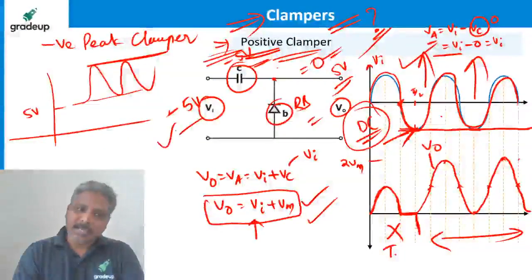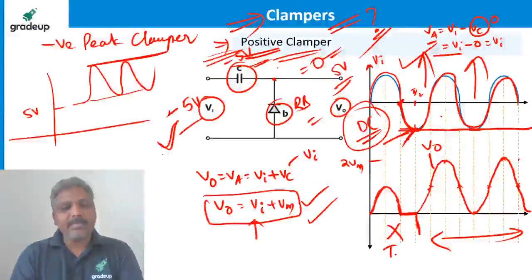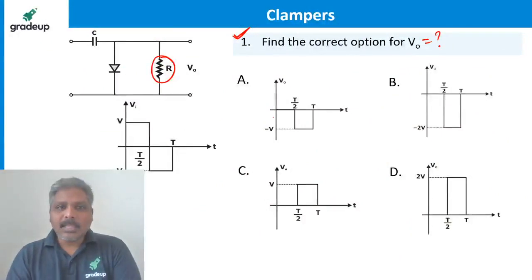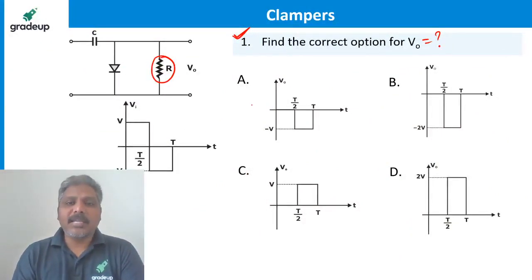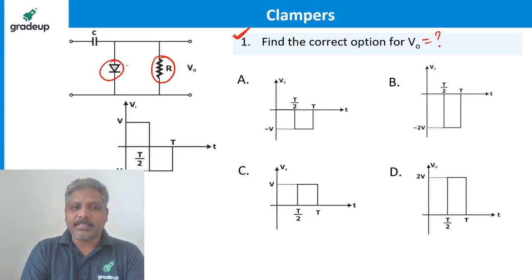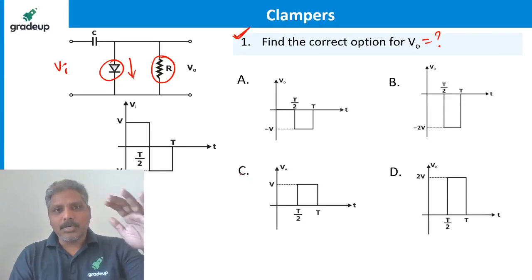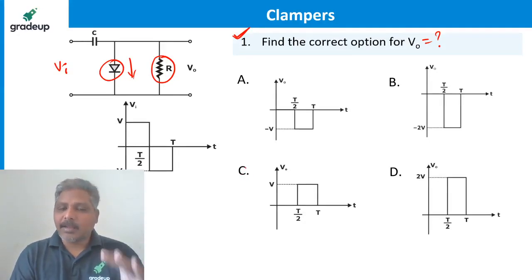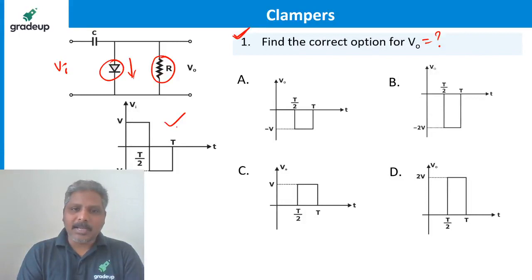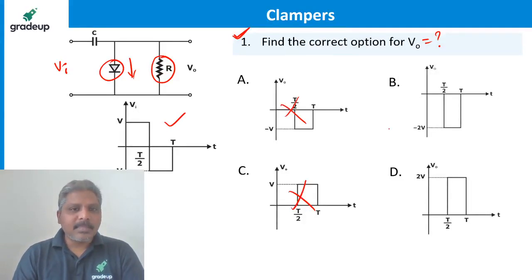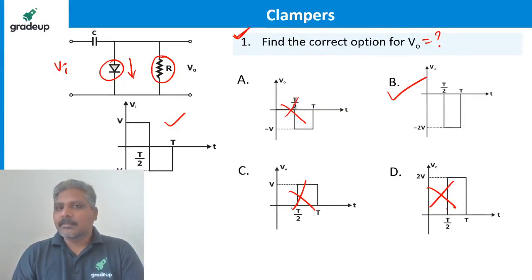Input can be any shape, like clippers. Clamping means clamping happens. So what is the correct output? Don't do any calculations. Just see where the diode is shifted down. The input peak has to be shifted towards negative. That means it has to be clamped to zero level. So this is the waveform applied, and it must be clamped to zero. So this cannot be the answer. If it is clamped to zero, this must be the answer. This is clamped to the positive axis, so this cannot be the answer. Everybody agree? Is it not simple, guys?